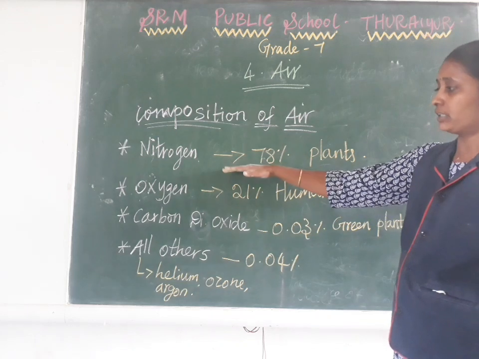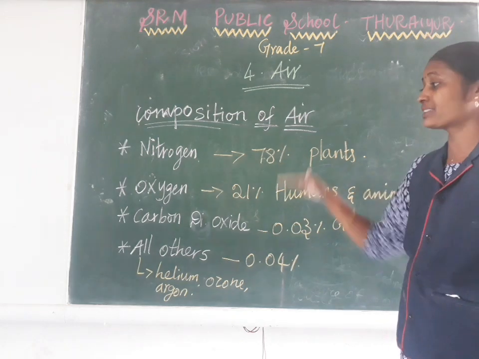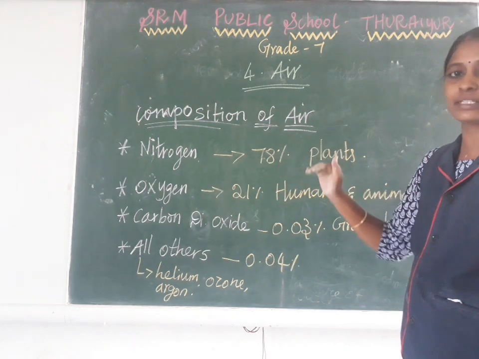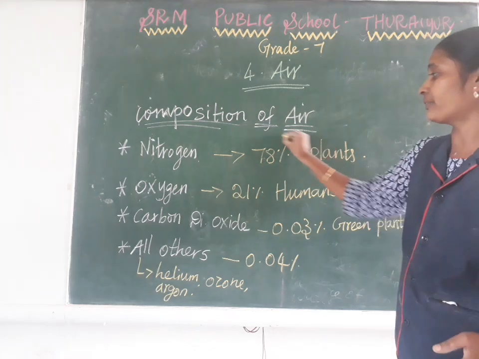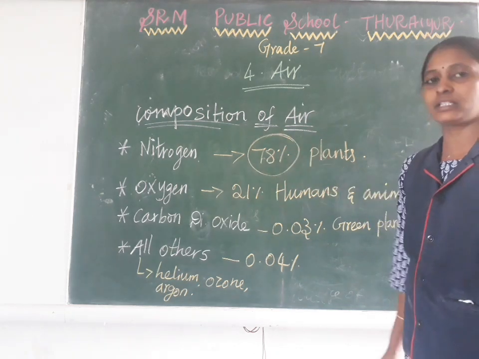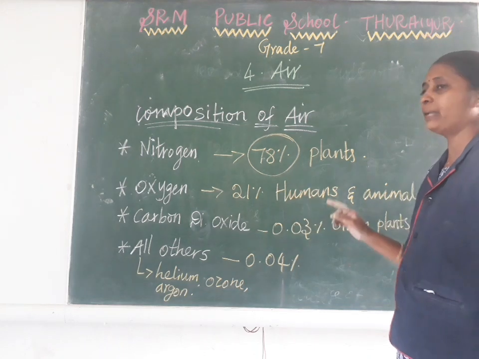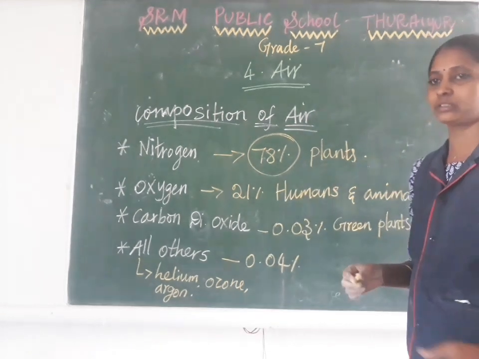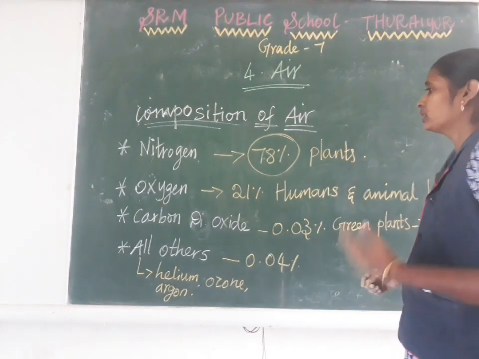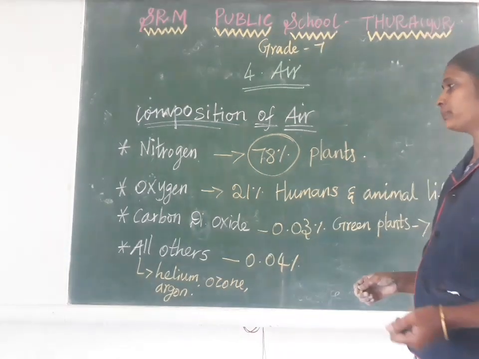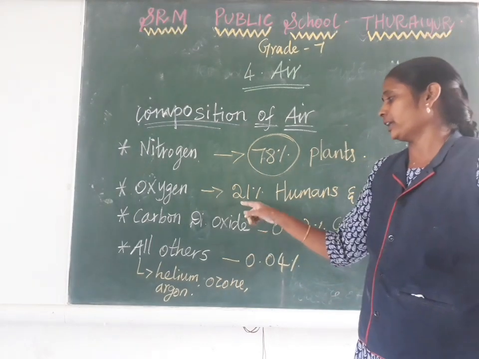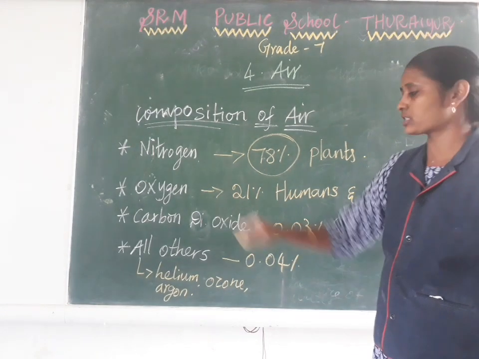Okay, in that, the gas present in the largest amount is nitrogen. Nitrogen is around 78% of our atmosphere. This nitrogen helps plants to grow. Which gas helps plants grow? Nitrogen. Second is oxygen.